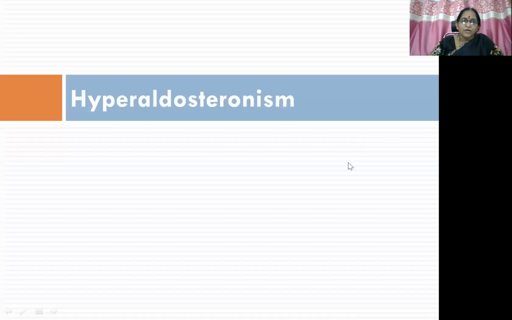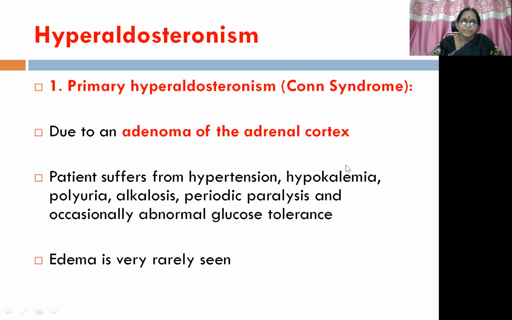Then hyperaldosteronism. This is again divided into primary hyperaldosteronism, otherwise known as Conn syndrome, which is because of adenoma of the adrenal cortex. So there is hypersecretion of aldosterone, and all the pharmacological actions get exaggerated here. So the patient suffers from hypertension, hypokalemia, polyuria, alkalosis, periodic paralysis, and occasionally abnormal glucose tolerance. Edema is very rarely seen in these patients.